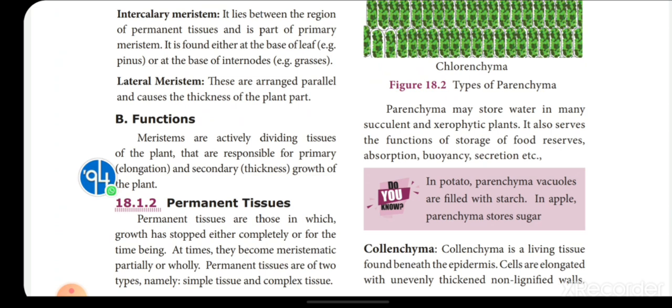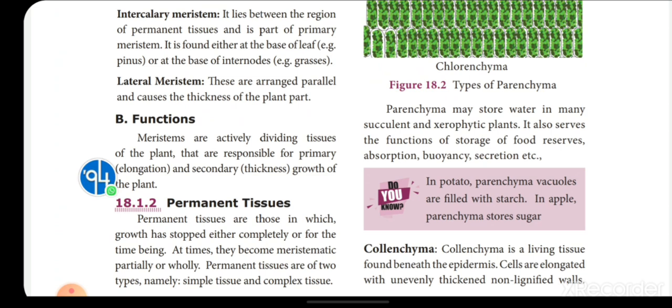Permanent tissues are those in which growth has stopped either completely or for the time being. What is meant by time being here is, some of the meristematic tissues differentiate into permanent tissue, and the process is called differentiation.